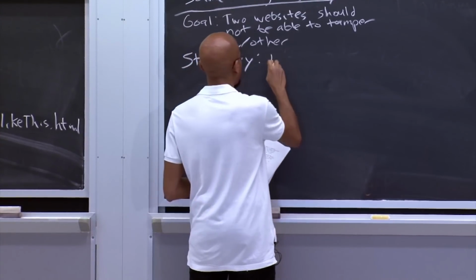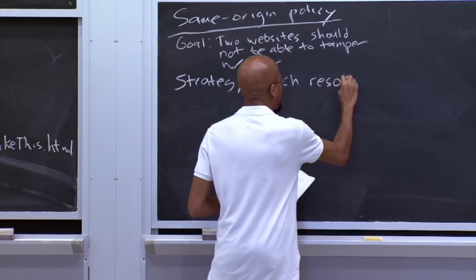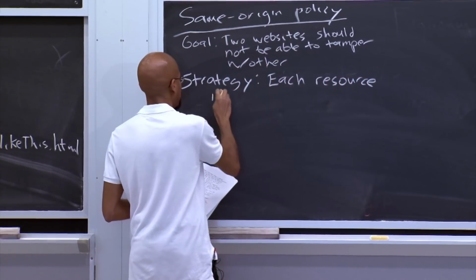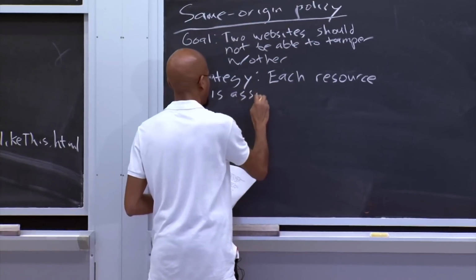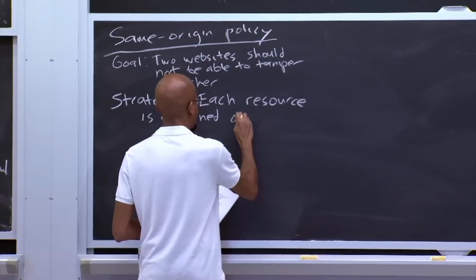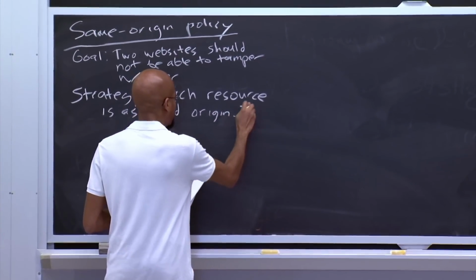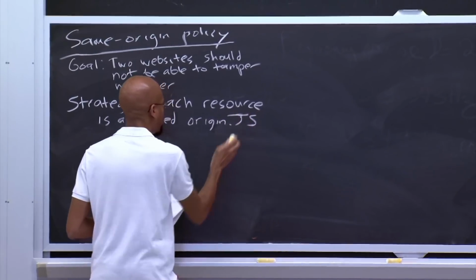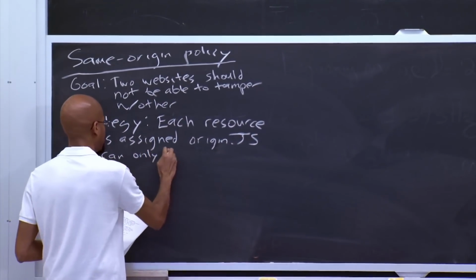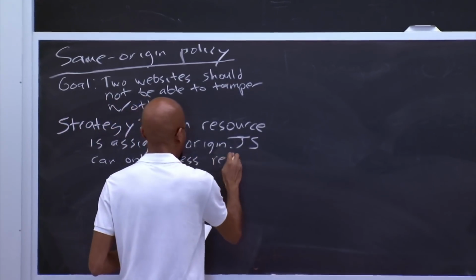So each resource is assigned an origin, which we'll discuss in a second. And essentially, JavaScript code can only access resources from its own origin.